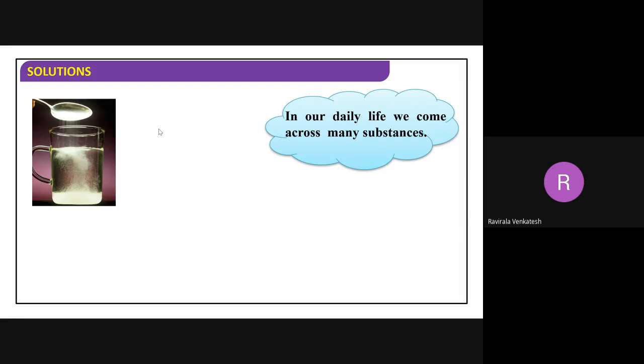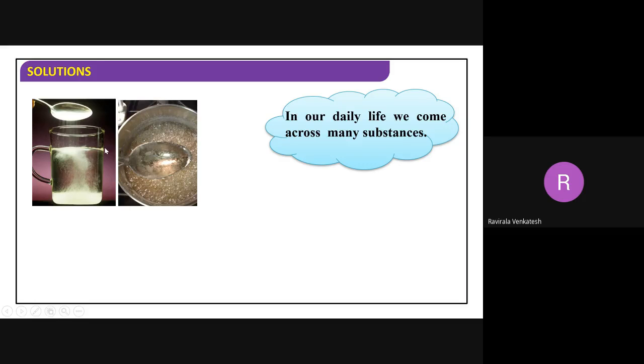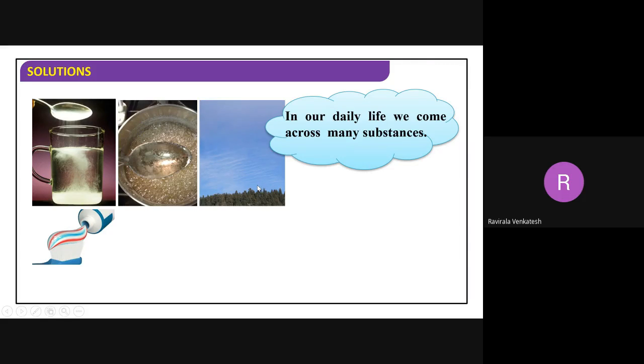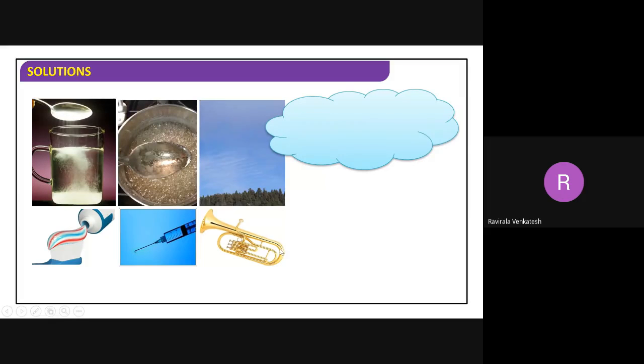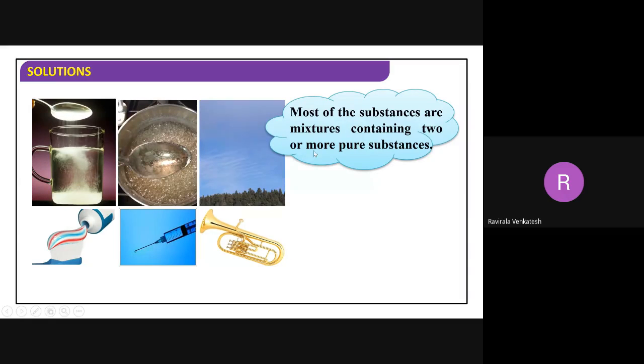First thing, if you observe in our daily life, we come across many substances. There are a number of substances that we use daily. See, sugar is dissolved in the water, air is a mixture of gases, a paste is a molten phase. Now this is the liquid phase and this one is the air actually. Most of the substances are mixtures containing two or more pure substances.